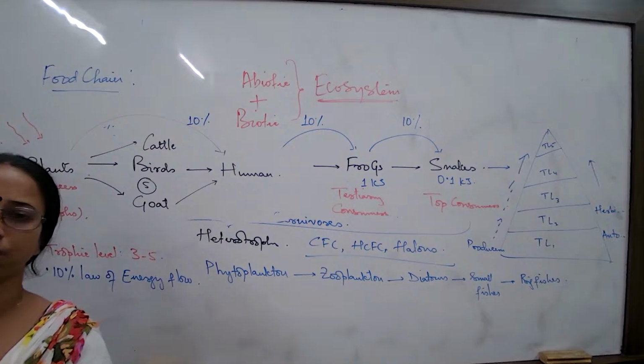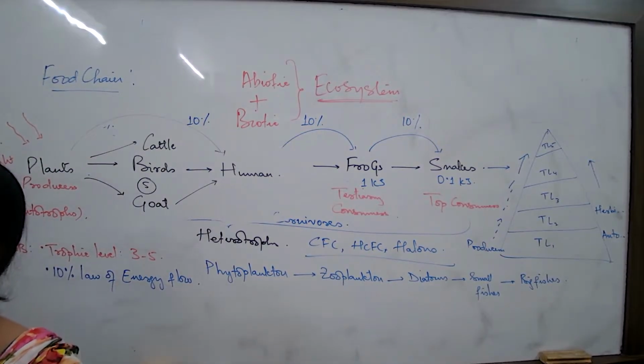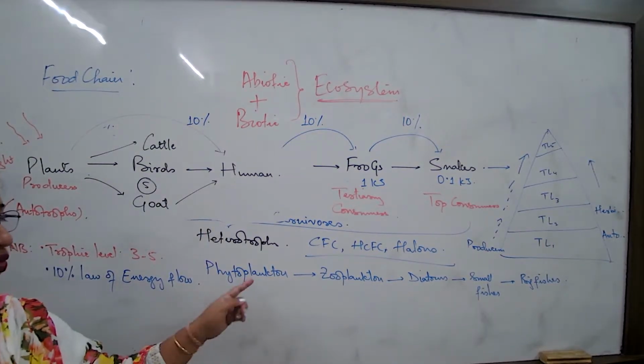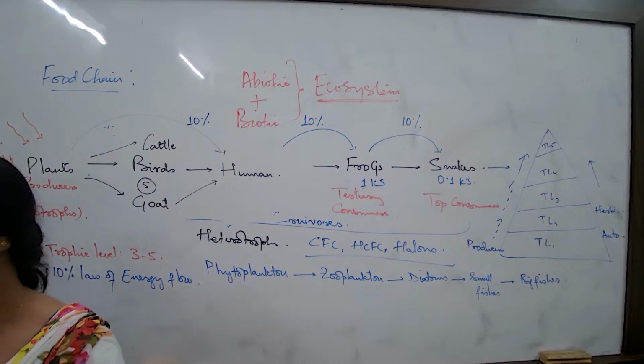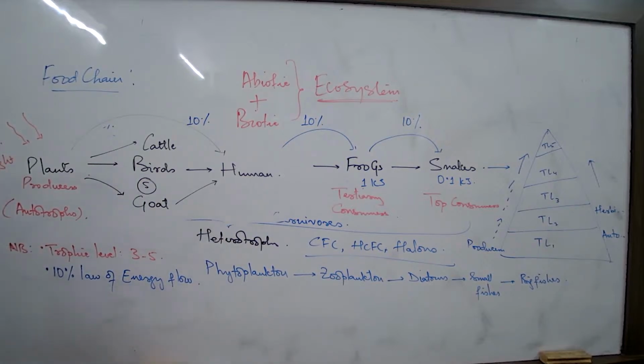Number 5: Mention 2 major sources of release of these chemical components. 2 major sources, meaning the refrigerators and all this, right? Coolants, etc.